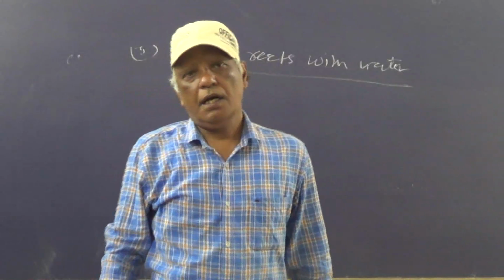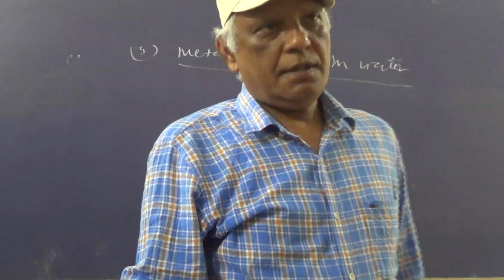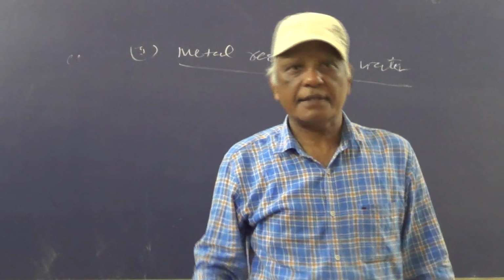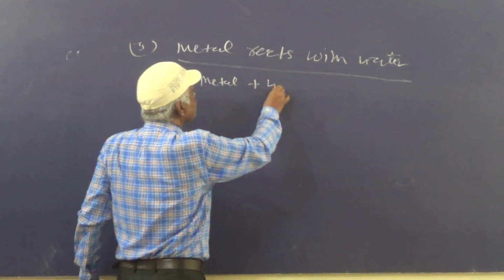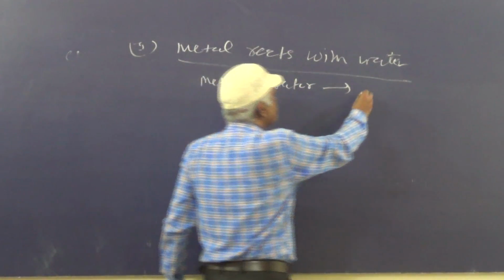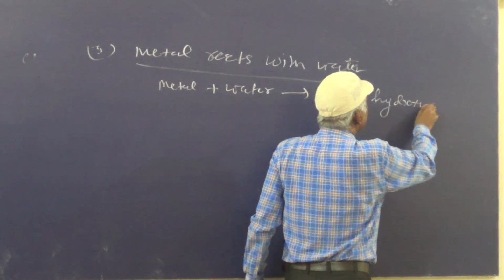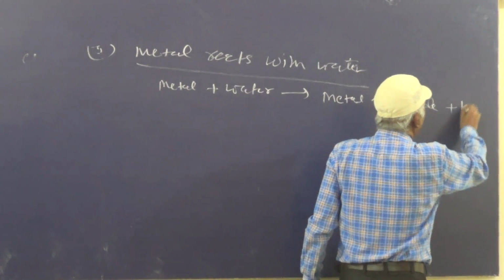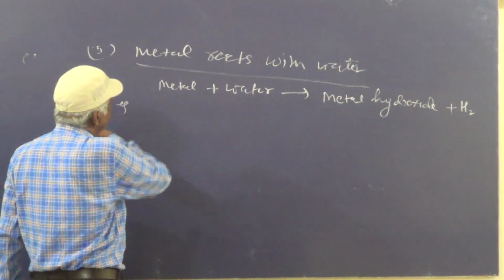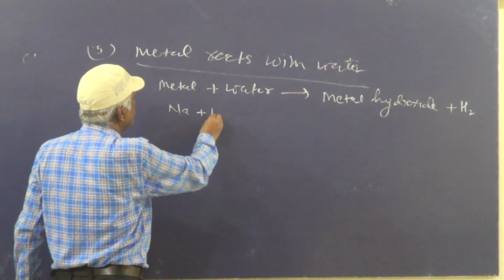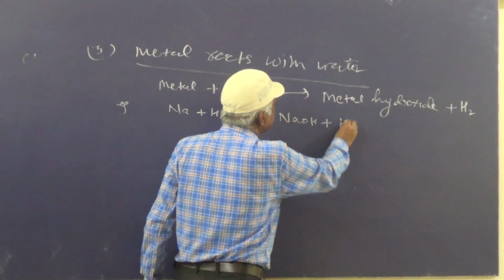Highly reactive metals react with water to form metal hydroxide and hydrogen gas. Metal plus water gives metal hydroxide plus hydrogen. Just for example, Na plus H2O gives NaOH, sodium hydroxide, plus hydrogen.